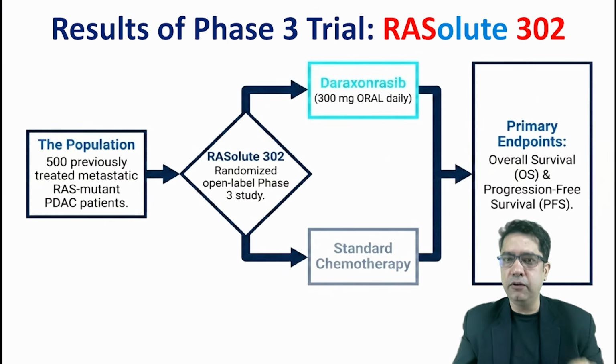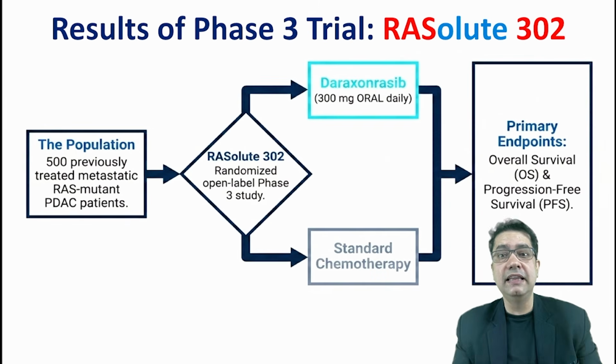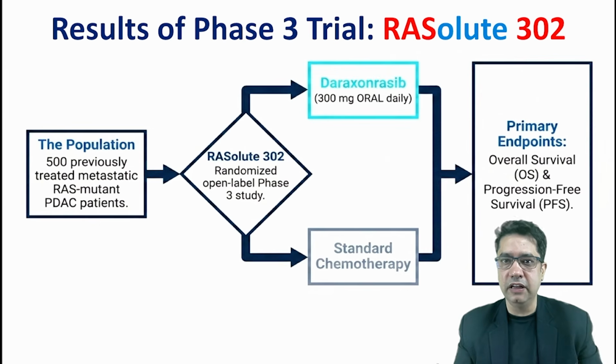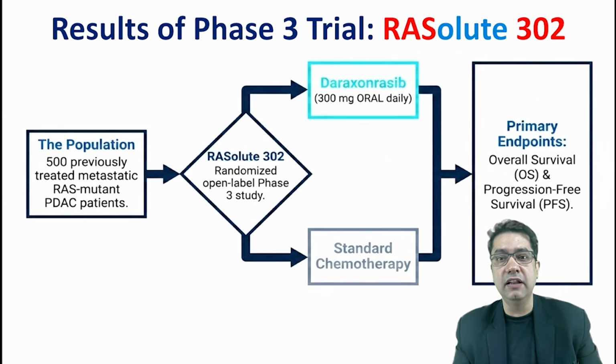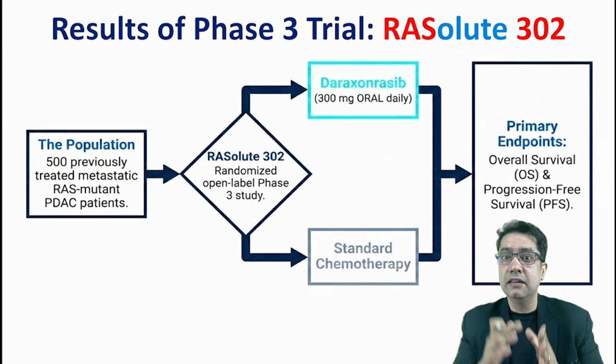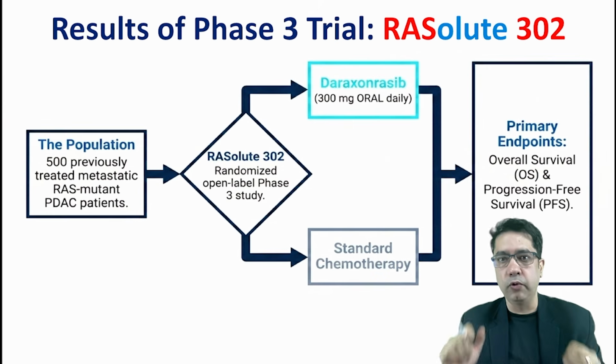So the endpoint was overall survival. That means after how many months the patient died. And progression free survival, that is, after how many months the cancer again started growing. So these were the two primary endpoints.